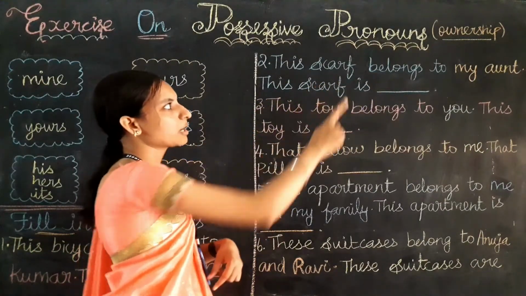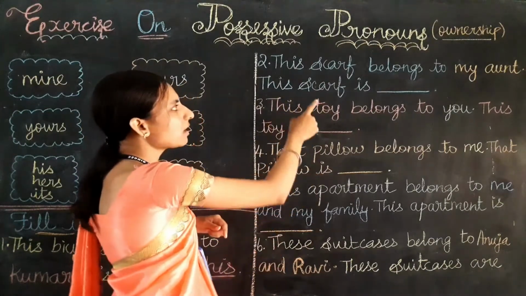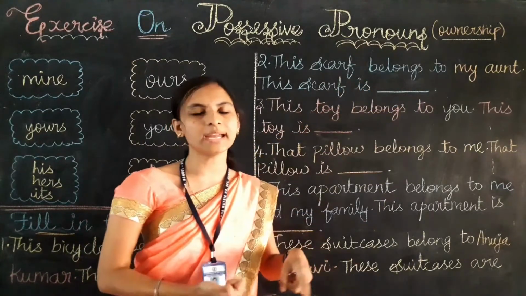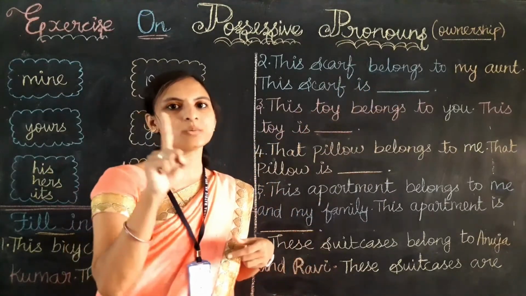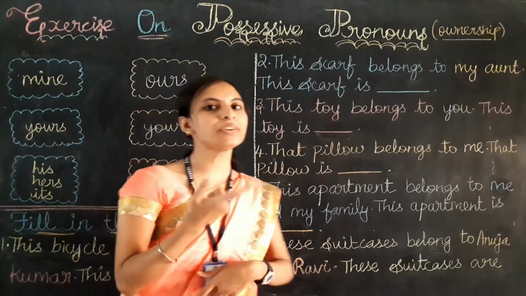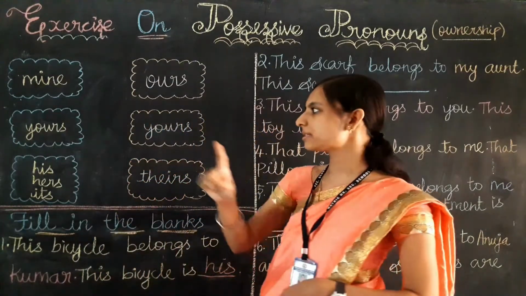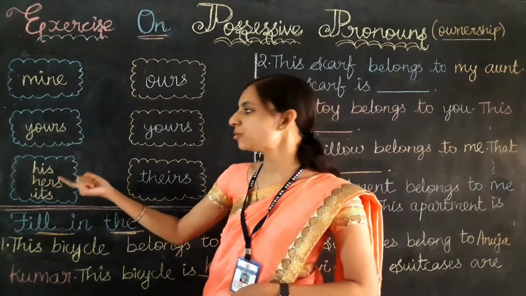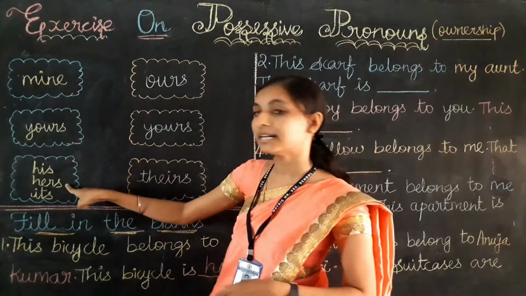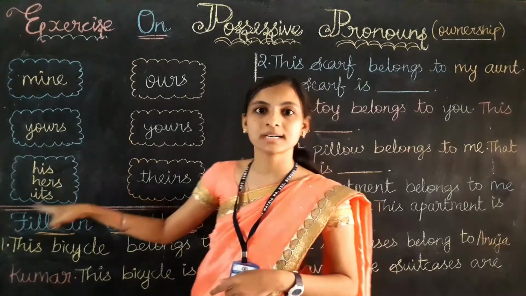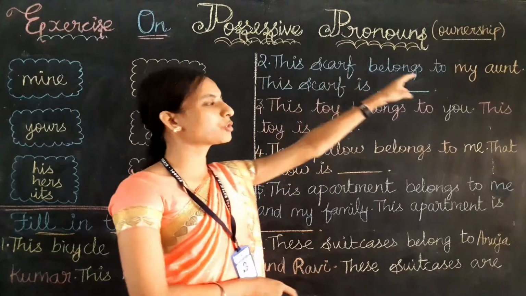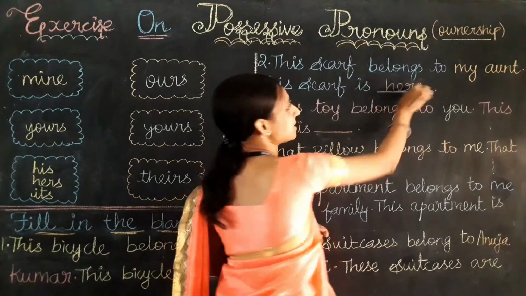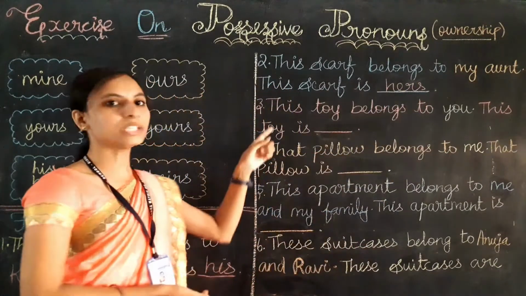Okay, let's do the second question: this scarf belongs to my aunt. Then this scarf is dash. My aunt is a female person, only one person. For a female, which singular pronoun do we need to use to refer to a girl? Yes, hers. This scarf belongs to my aunt, then this scarf is hers. H-E-R-S, hers.